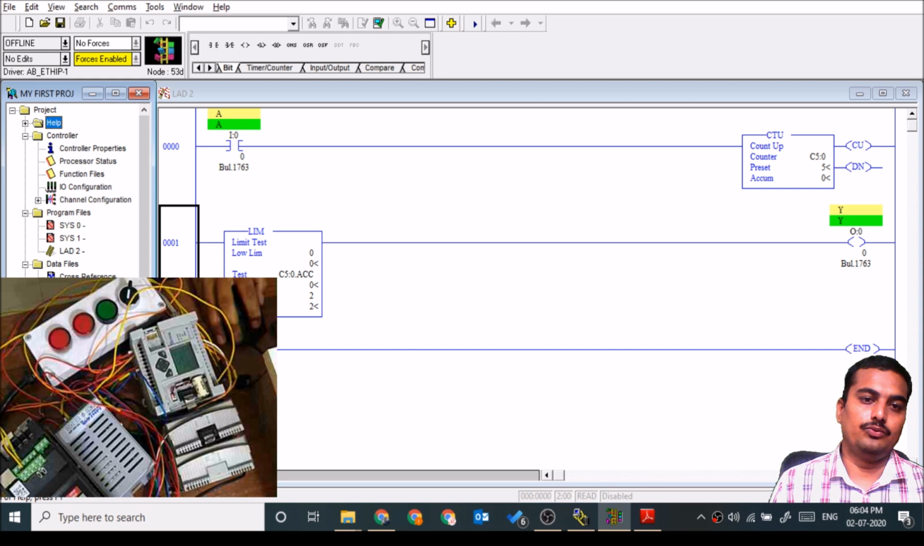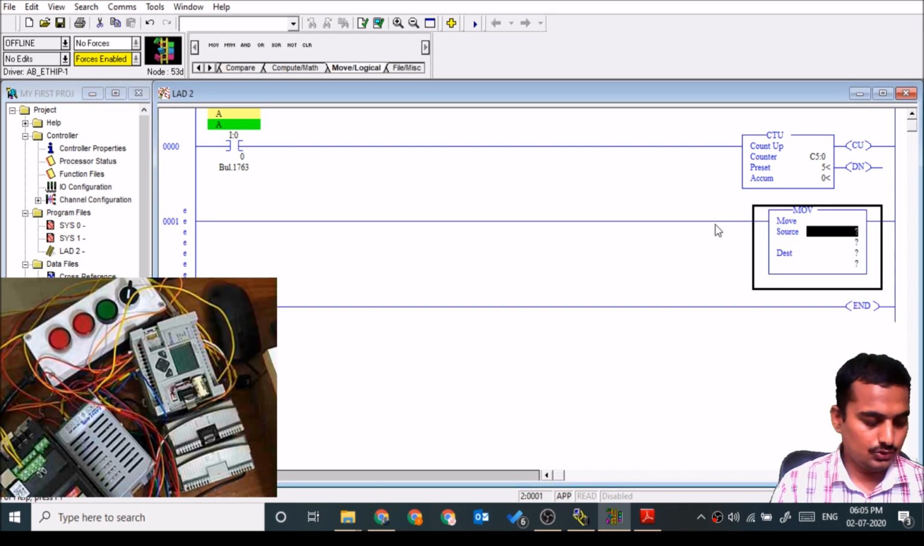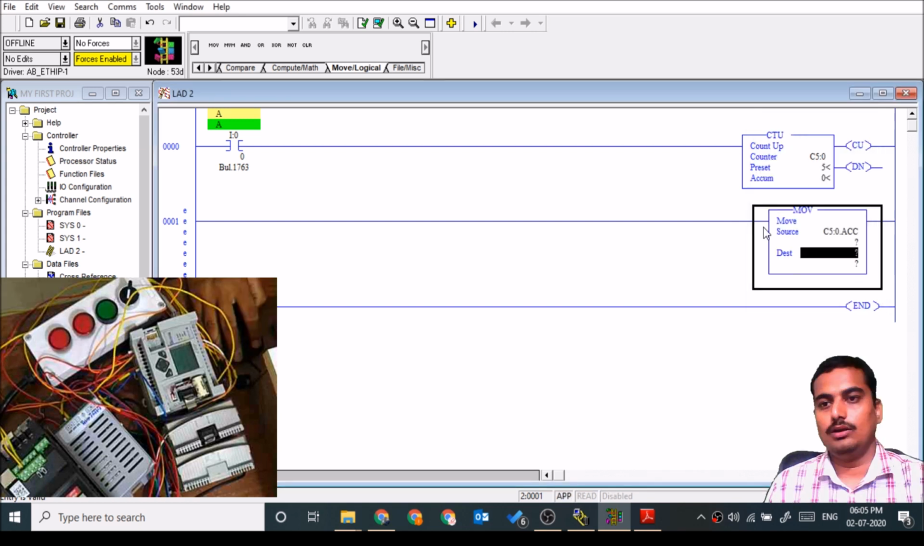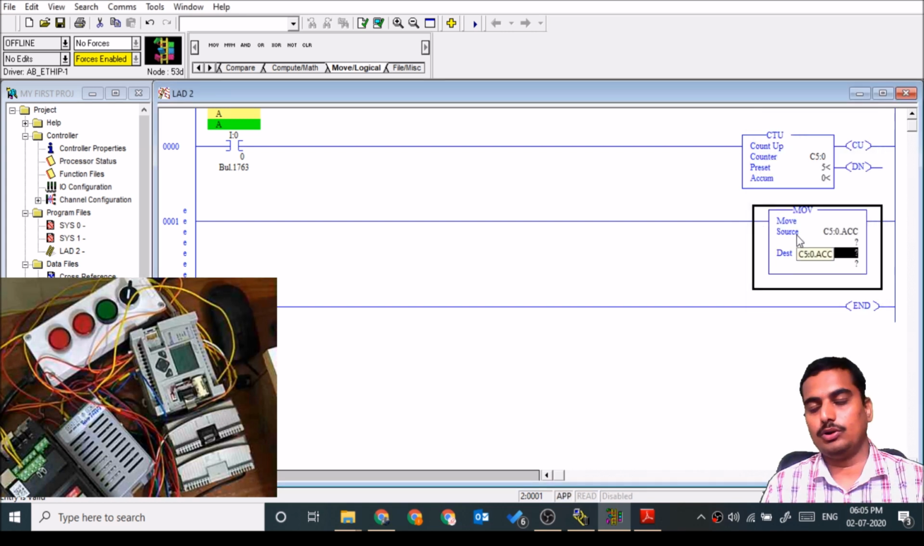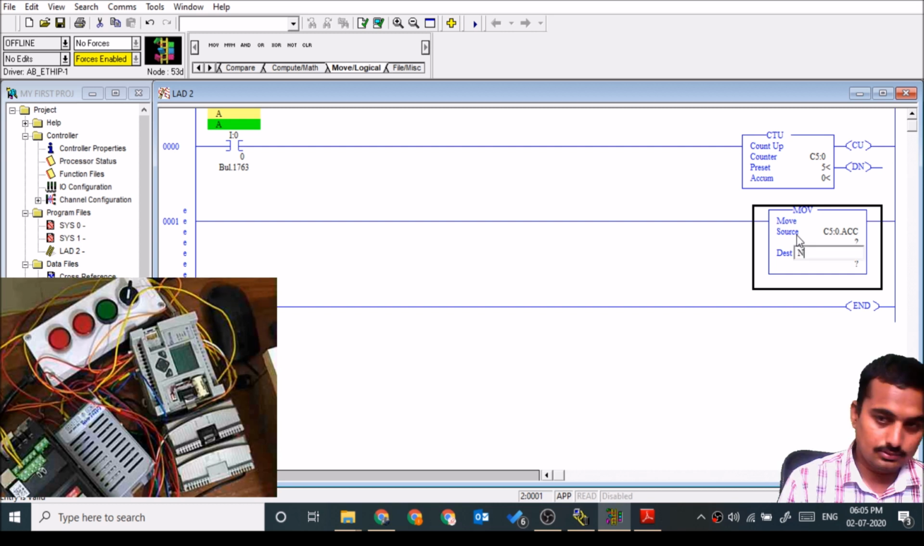So we can move this value into another register, like we have the integer N7. We can use the move instruction. Source is C5:0.ACC. Data types are important. If I have an instruction that's supported for integer, then I should use integer. If it's supported for float, then I should use float. Okay, and destination is like N7:0. Okay, now let us program.